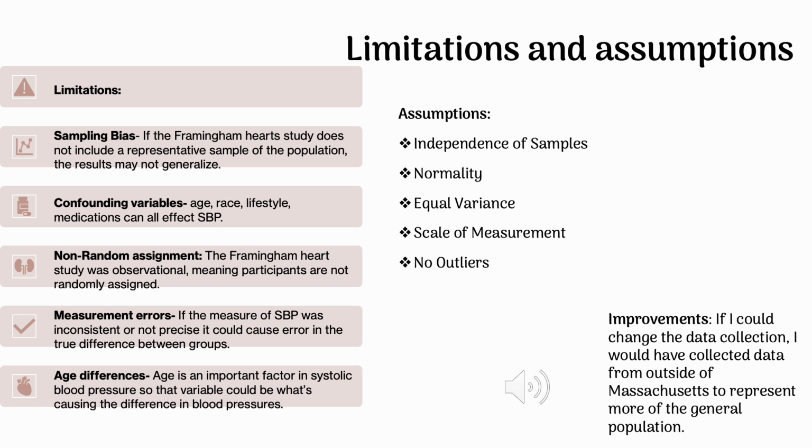The Framingham heart study was observational, meaning the participants are not randomly assigned to the groups, so that could have played a factor. Measurement errors: if the measure of systolic blood pressure was inconsistent or not precise, it could cause error in the study. Age differences: age is a very important factor in systolic blood pressure, so that variable could be what's causing differences in these blood pressures. The assumptions we have are independence of samples, normality, equal variance, scale of measurement, and that there's no outliers. The improvement I would have made to the data collection is that I would have collected data from outside of Massachusetts to represent more of the general population.